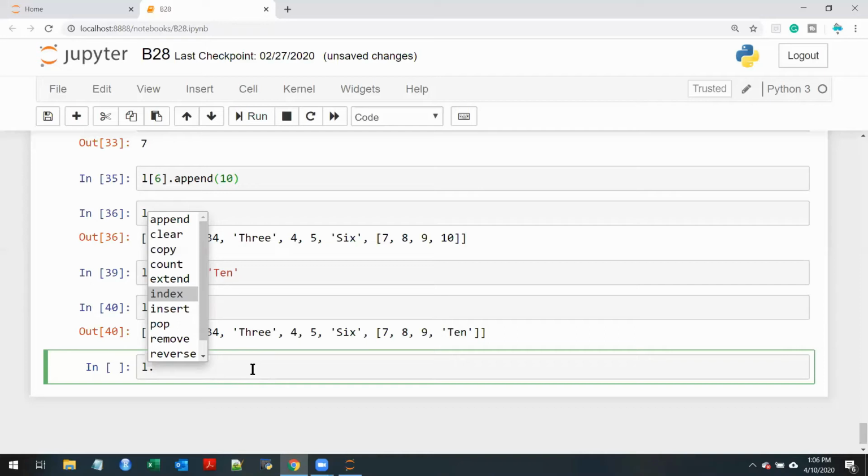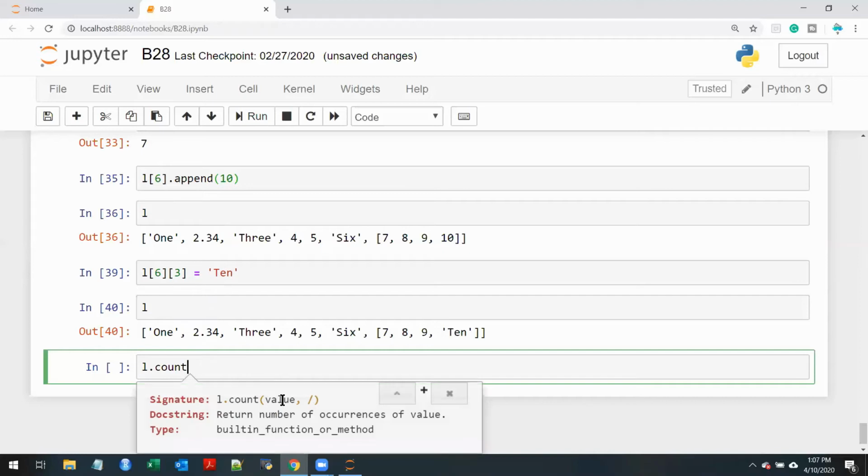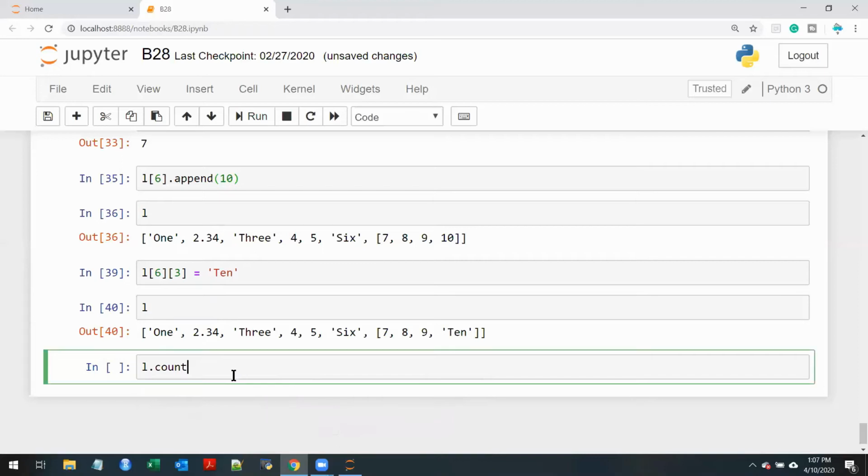I was having an issue in strings count as well. Come again, sorry, you were doing strings count, right? Yeah, that is confusing. The count method is confusing. Count, is it? You want me to do this L dot count? Yeah. The concept is similar, right, as it is in string as well. Same. Here you will just give the value, that's all. Previously in string we were giving a substring. In list we give just the value. What value are you looking for?